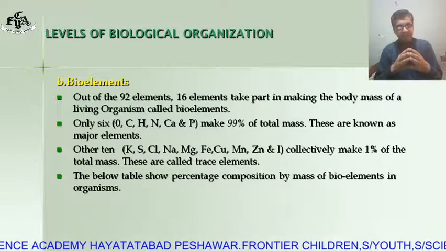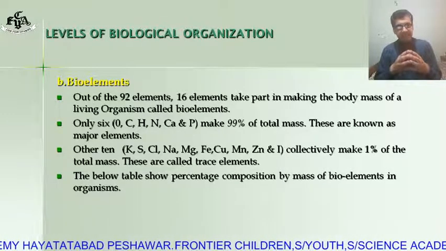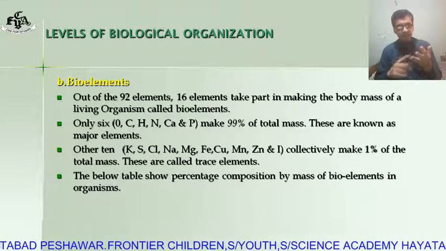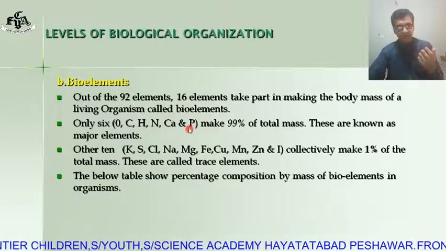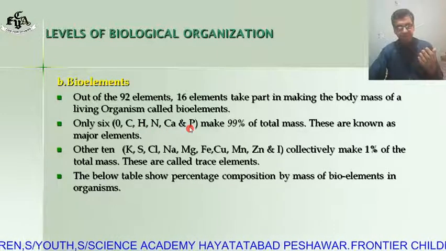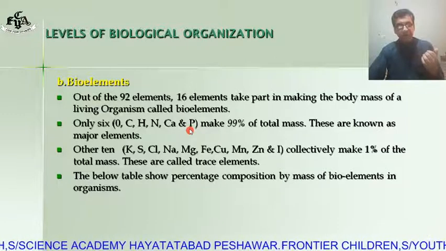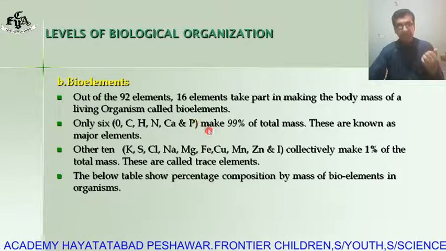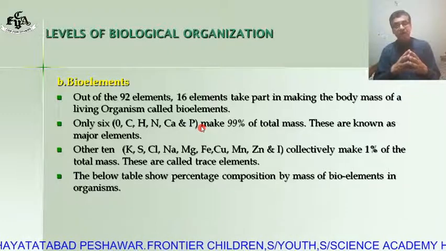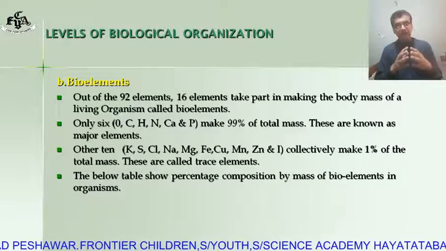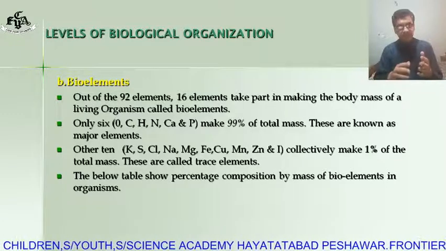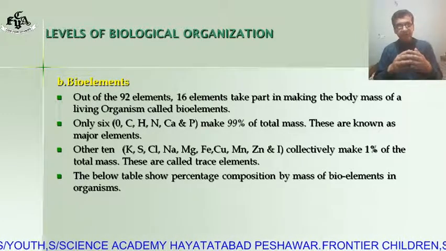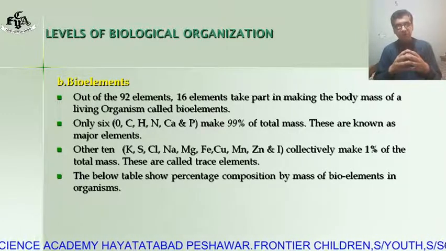Out of these 16 bioelements, only 6, oxygen, carbon, hydrogen, nitrogen, calcium and phosphorus, sorry, not potassium, this is phosphorus, make 99% of the total mass of a living body.